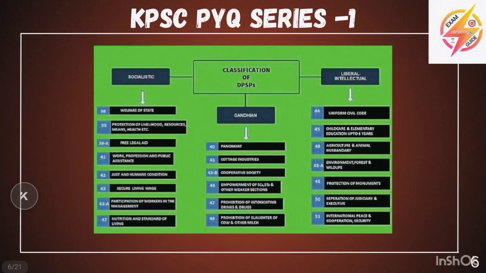The classification is not mentioned in the Constitution. The DPSPs are classified into 3 types: socialist, Gandhian, and liberal and intellectual. In the socialistic DPSPs, Article 38 is the welfare of the state, and 39 is protection of livelihood, resources, health, etc. 39A is free legal aid, 41 is related to work, profession, and public assistance, and 42 is related to just and humane conditions. 43 is a secure living wage, 43A is participation of workers in management, and 47 is nutrition and standard of living.